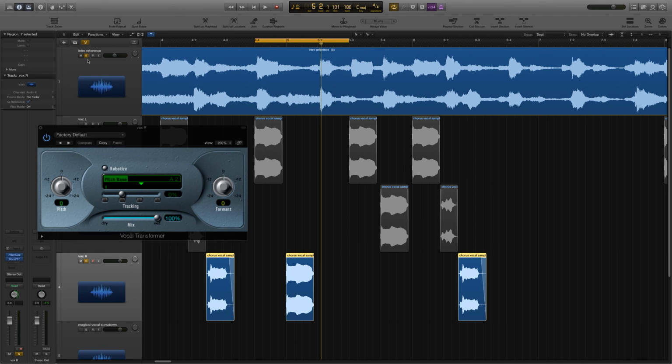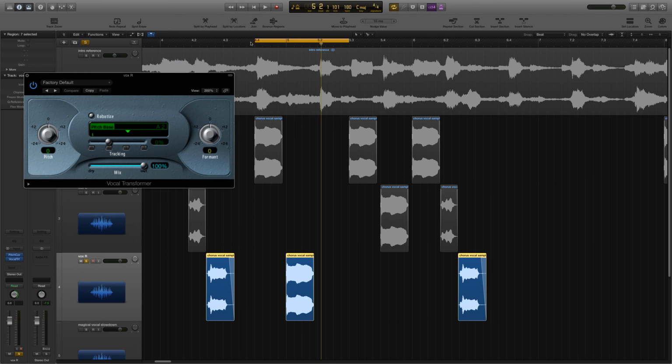And by the way, if you don't know what formants are, they're essentially the meaningful overtones in the human vocal tract that make the voice sound like a voice. So when you pull formants up, you're not pulling the pitch of the note up or down, you're pulling the overtone series on the fundamental of the note up or down. If you pull it up, it's going to sound more like a chipmunk. If you pull it down, it's going to sound more masculine, more deep sounding. So in this instance, it sounded like she was shifted up a bit.